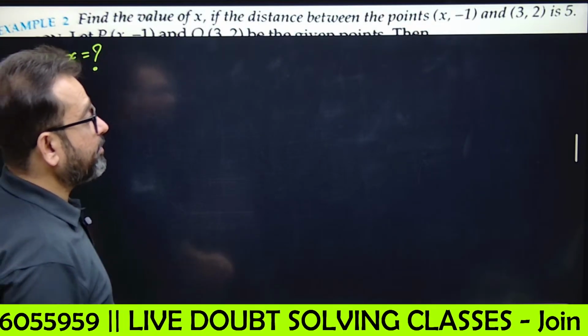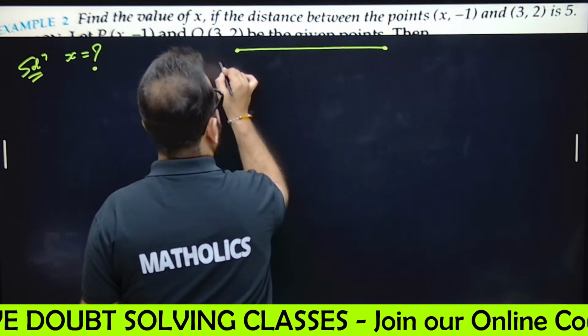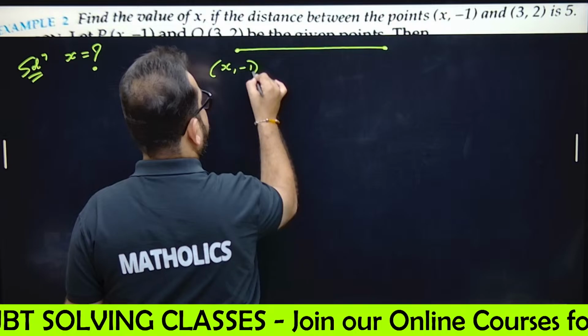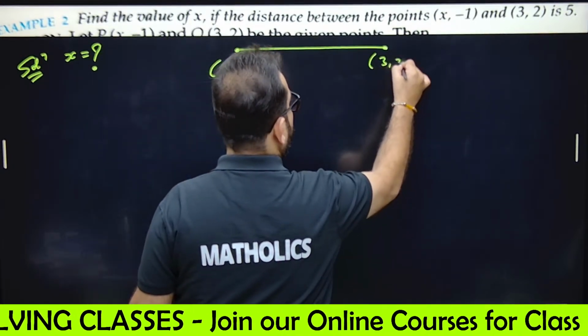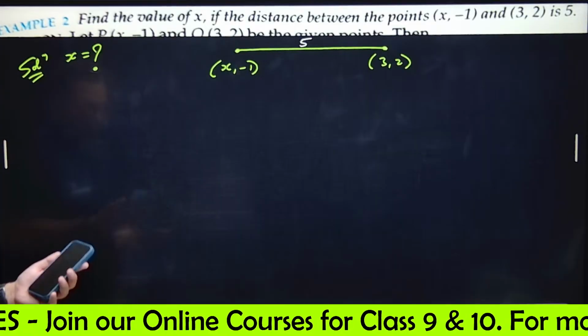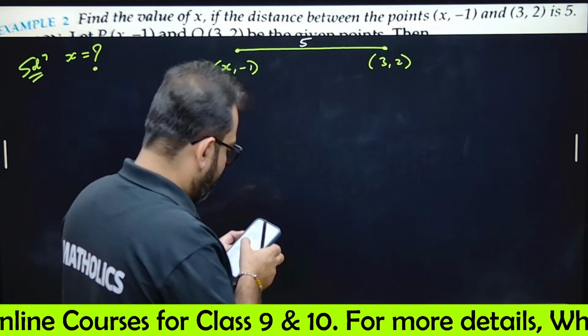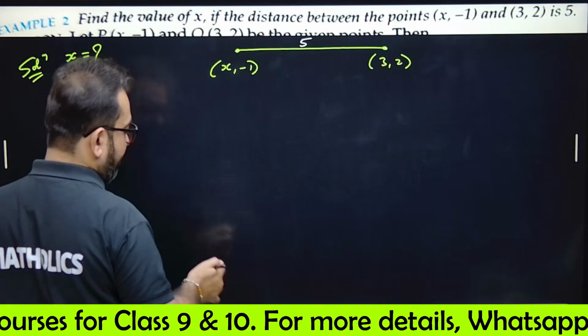If the distance between the points, these are 2 points. First point is (x, -1). Other point is (3, 2). And the distance between them is 5. It is 5 units. Okay. So we just have to find the value of x.